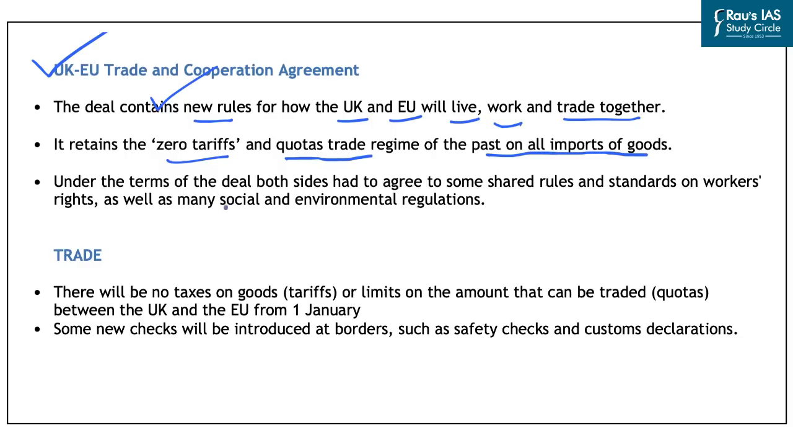So under this deal between the UK and the EU, both sides have agreed to shared or common rules on standards on workers' rights. And also they have agreed to common rules on social as well as environmental regulation. So this means that in terms of trade, things are likely to remain the same and not much has changed.